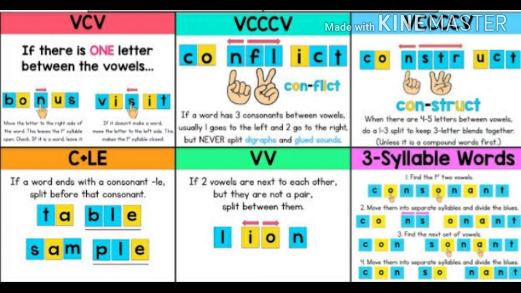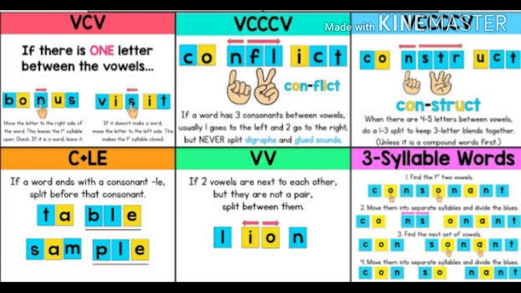Similarly, if a word has 3 consonants between vowels, usually one goes to the left and 2 go to the right, like conflict, bonus, visit or construct, table, sample, lion.